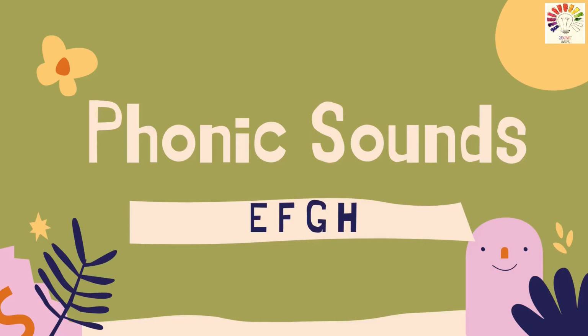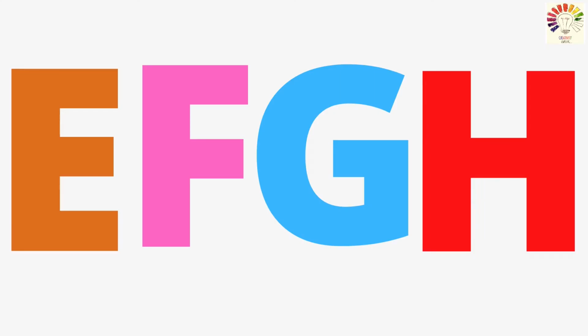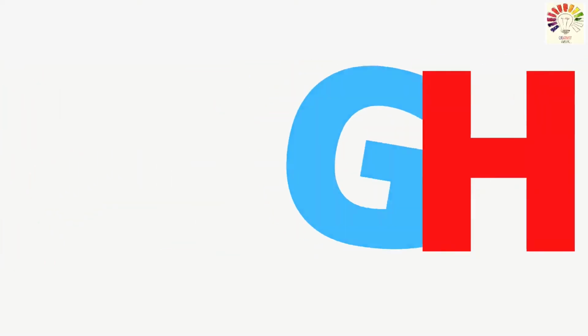Did you learn the rhyme? Did you enjoy it? Very good. So we have already learned the first four sounds, that is A, B, C, and D. In today's class, we'll be learning the next four letters, that is E, F, G, and H. So let's sing the rhyme for E, F, G, H again. Sing along with me.